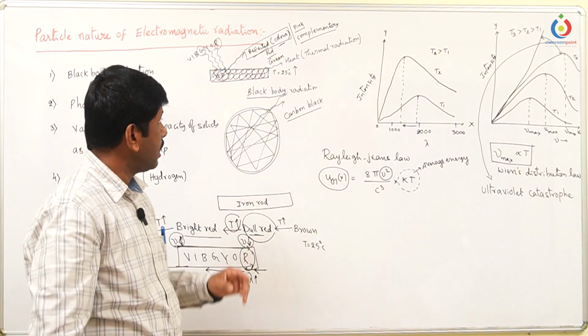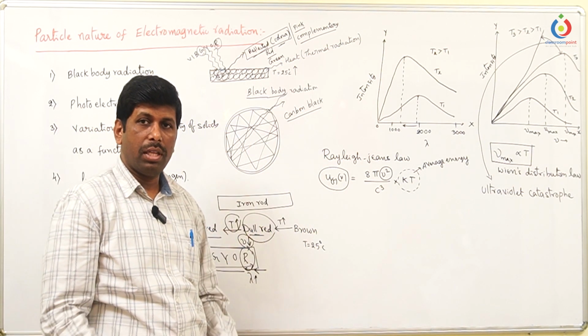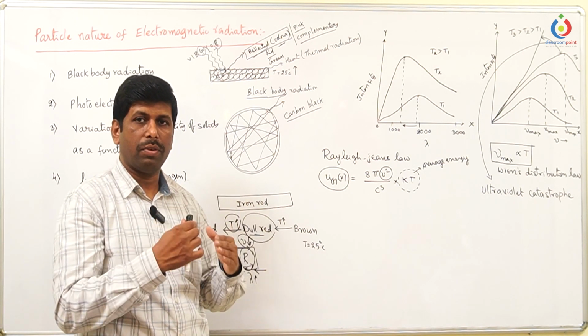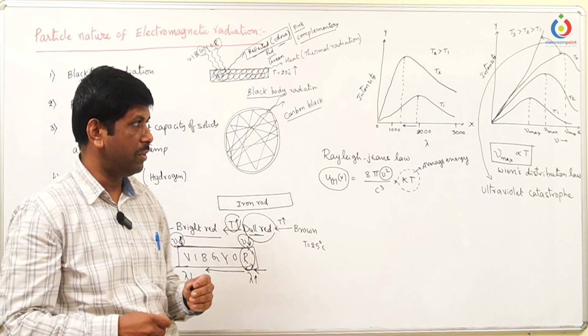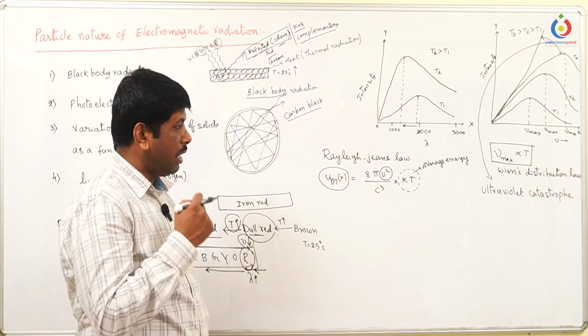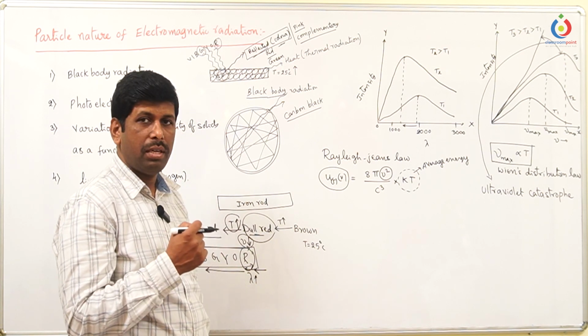Then how do we understand this deviation and why the light is behaving like this? Earlier, according to classical physics, they thought that the entire electromagnetic radiation energy transfers continuously, not discontinuously. This is where Planck came forward and explained it.